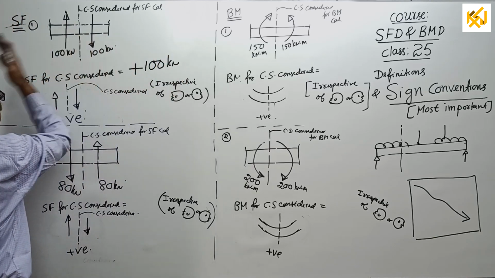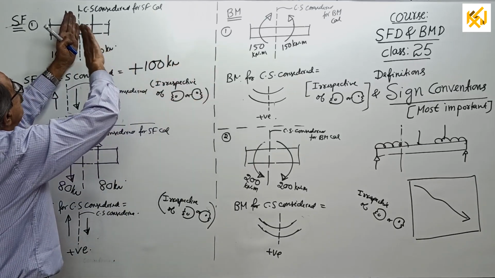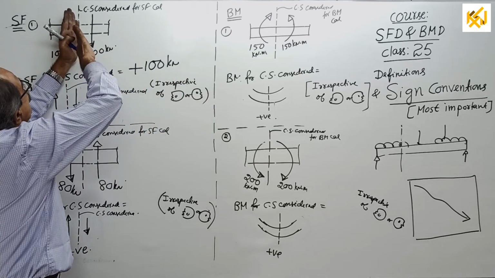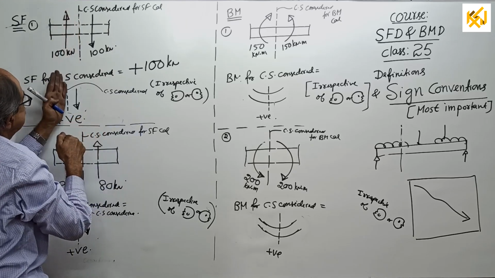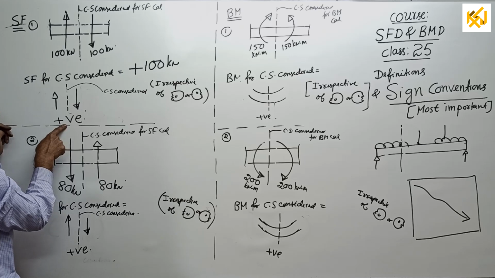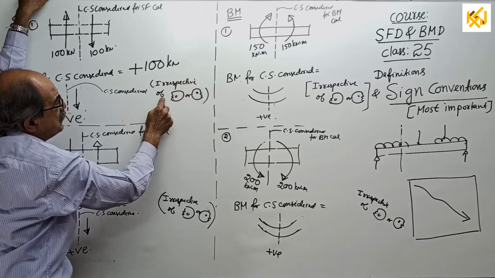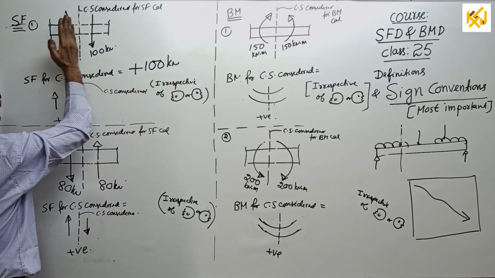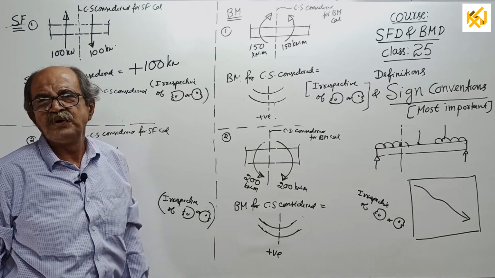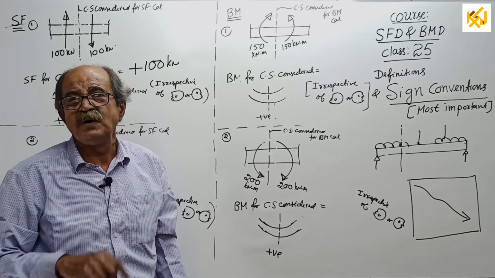Which side am I looking? Left side. Or you can look right side. See what happens. If you look right side, here also look right side. When you look right side, it is down 100. Yes, our sign from the right side is down positive only. Therefore, the answer is once again 100. Irrespective of whether you look left side or right side, when you calculate shearing force, whichever side you calculate, the same answer, the same sign has to come.